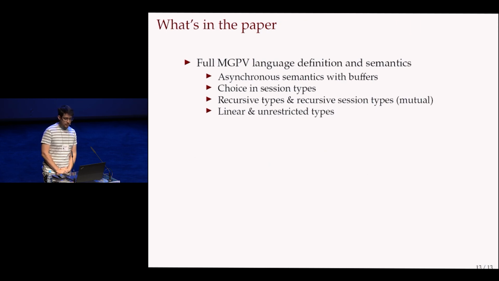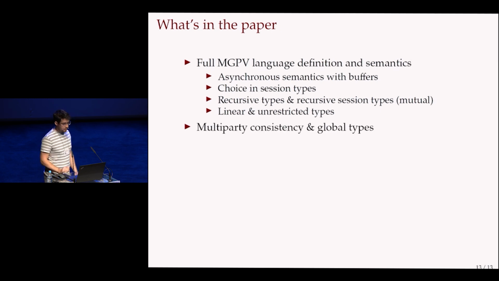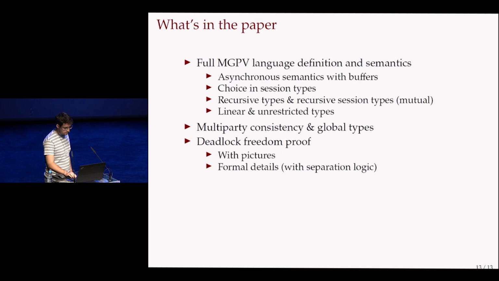So what's in the paper? So we have the full language definition and semantics. So we have an asynchronous semantics, we have choice, we have recursive types, recursive session types, which can also be mutually recursive. We have linear types and unrestricted types, which you can freely copy and discard. We have multi-party consistency and global types, if you know what that is.